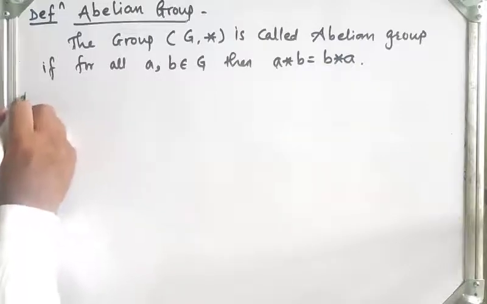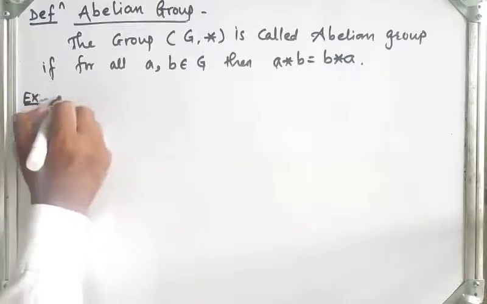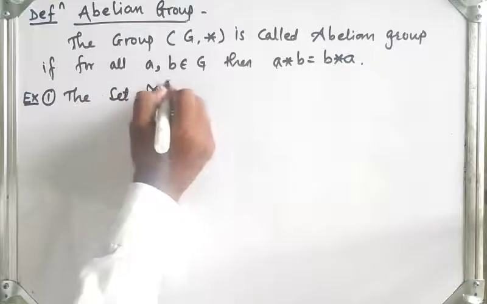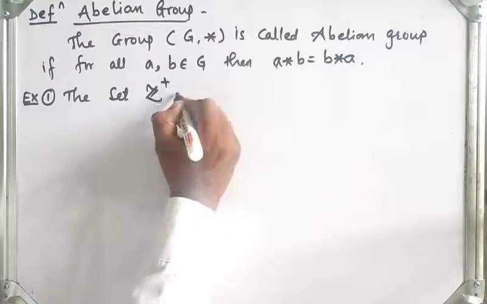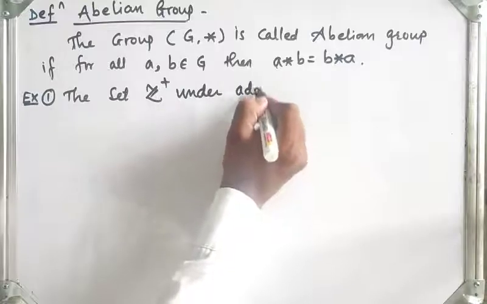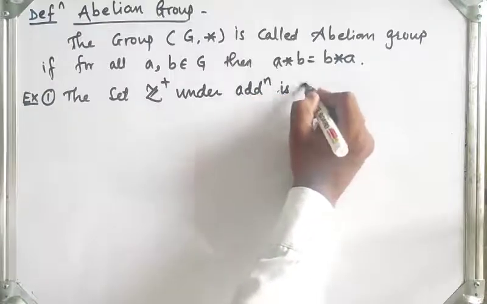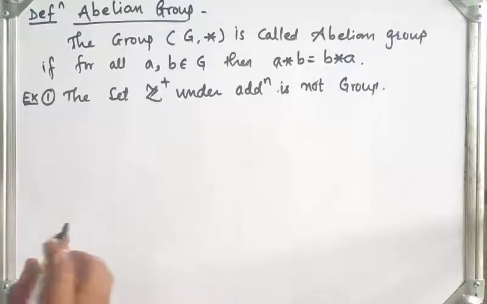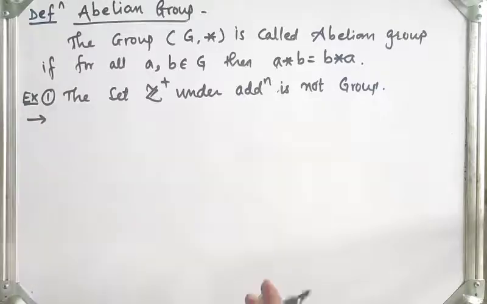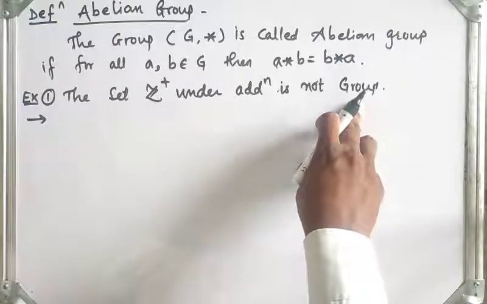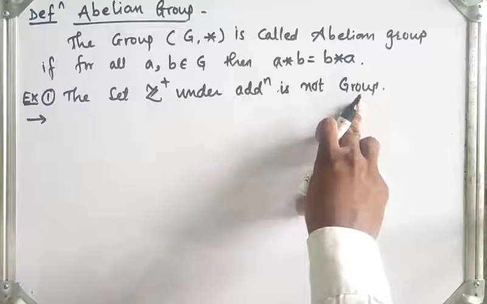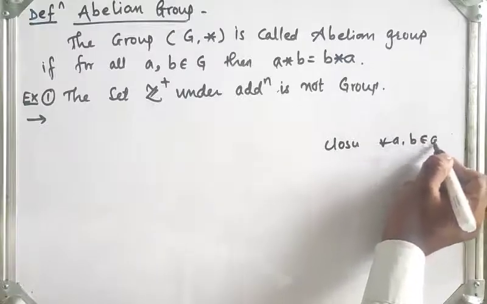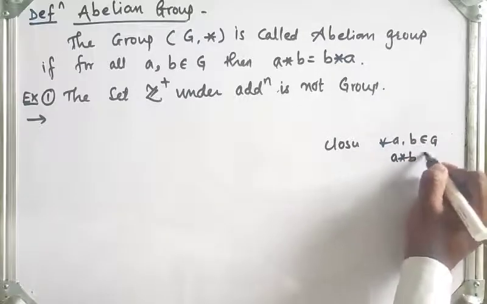Now we will take examples. First, the set Z plus, the set of positive integers under addition, is not a group. Because when we say that G is a group, it satisfies four properties. First, closure means what? For all a, b belongs to G, a star b should be in G.